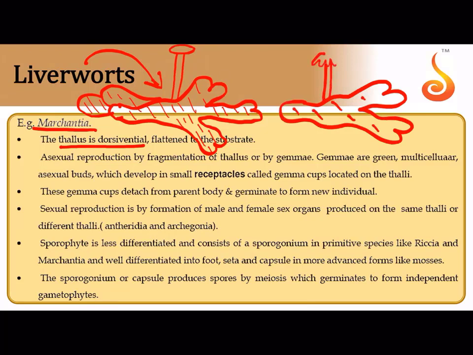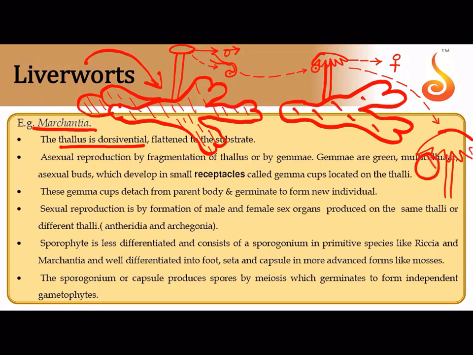Some of them have a disc with finger-like projections on them. If it is a flattened disc, then we know that it has the male sex organ. If it has finger-like projections, then we know that it has the female sex organ. Now can you guess what will happen? The male sex organ will produce the male gamete, which is biflagellate, and the male gamete will go and fertilize the egg. And then in this umbrella-like portion, the egg will develop into a structure.